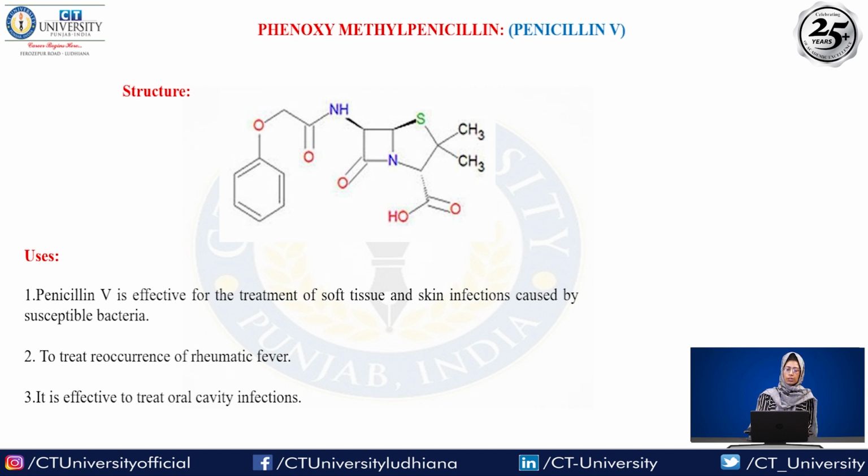So here you can see this penicillin contains the thiazolidine ring, beta-lactam ring, carboxylic acid, amide group, and here we are attaching the benzene ring with O. This penicillin V is effective for the treatment of soft tissue and skin infections caused by susceptible bacteria, and also it can be used for rheumatic fever, and also if someone is having a cavity infection, he or she can take the penicillin V.